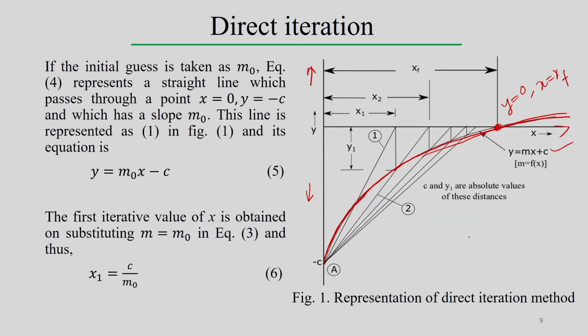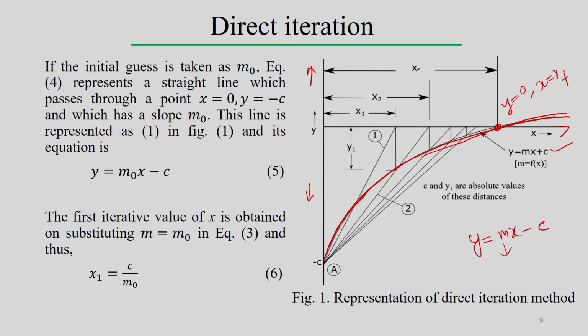So, equation 4 is y equals mx minus c. Now, the initial guess value is taken as m0. So, initially we assume m equals m0, therefore equation 4 represents a straight line. Definitely, once we define the value of m equal to m0, assuming this is a constant, then it represents a straight line.